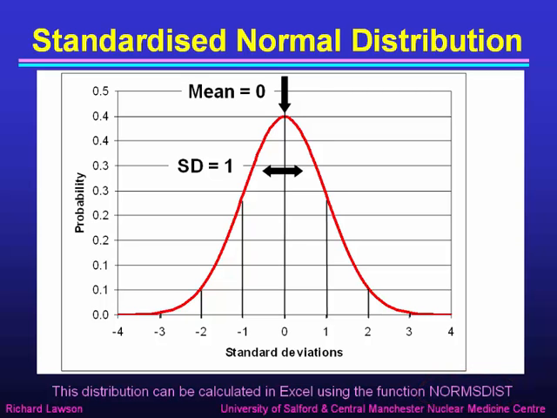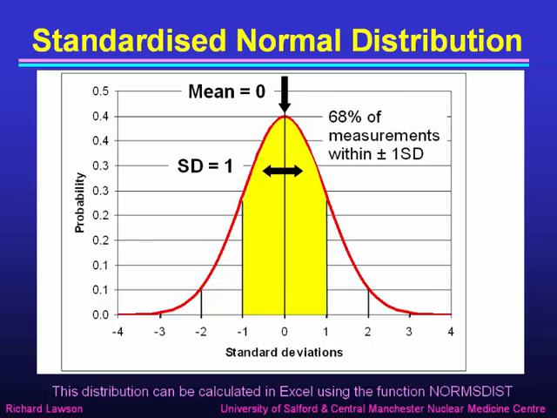The important thing about this is that the shape is well defined, and if we go from 1 standard deviation below the mean to 1 standard deviation above the mean, then it covers 68% of the area under that curve. In other words, if we choose a value at random, 68% of our measurements will be within that yellow shaded area, within plus or minus 1 standard deviation either side of the mean.